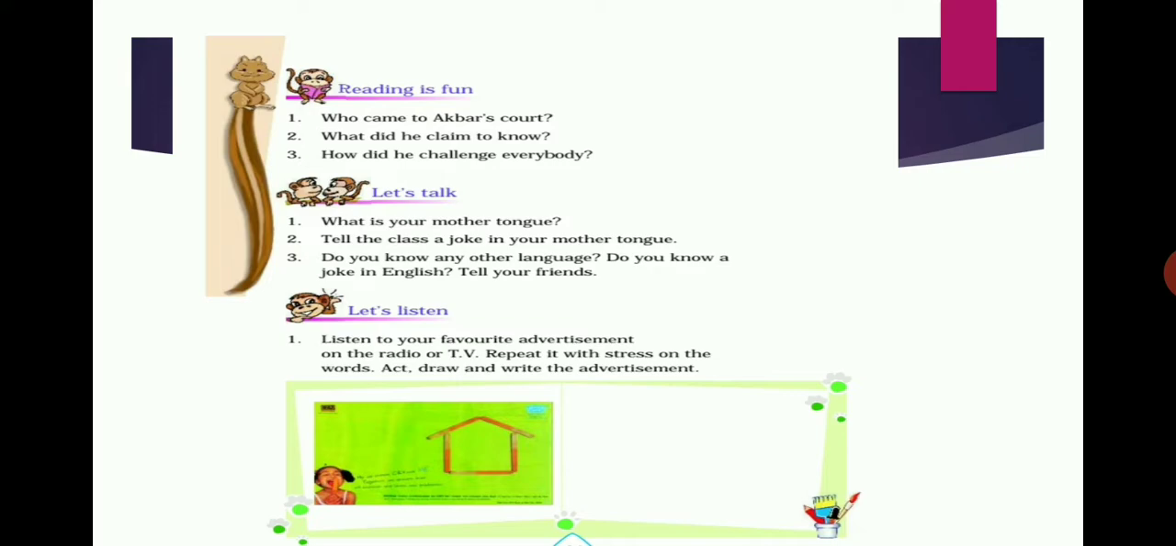Reading is fun. The first one: who came to Akbar's court? Children, please kindly think about the lesson we learned. Who came to Akbar's court? Then you write the answer. Question 2. What did he claim to know? Who came to Akbar's court and what did he claim to know? Think and write. Question 3. How did he challenge everybody?